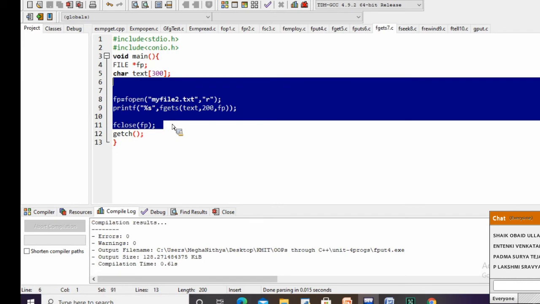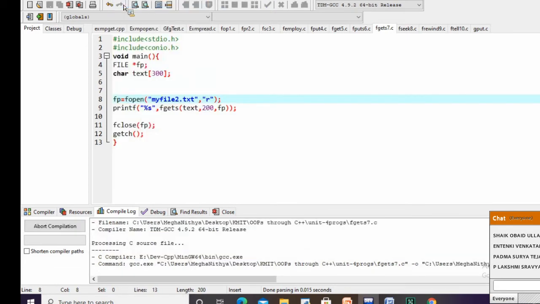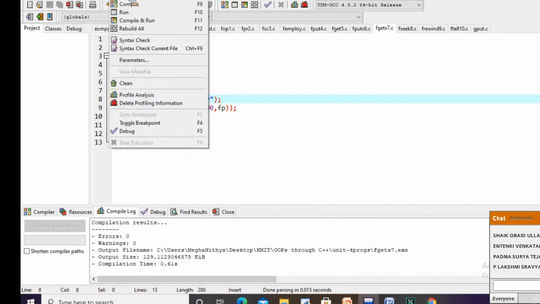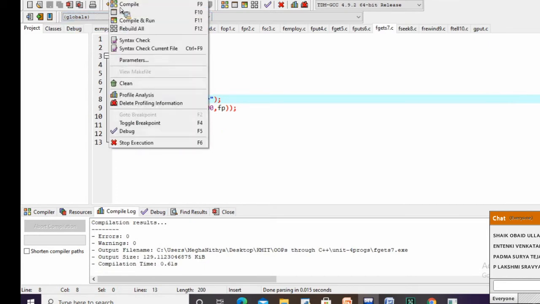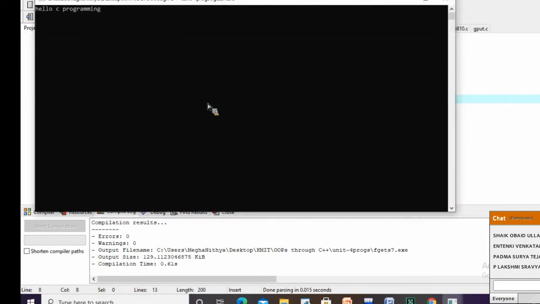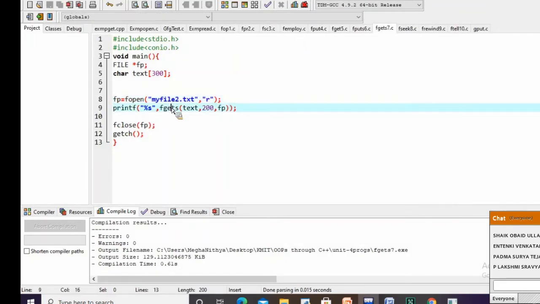Then fgets: array, that is string, then size and the file pointer. Compile. So hello C program, this is the content we have in that particular file. Hello C program is the content we have in this specific file, so we are trying to read it from the file with the help of the fgets function.